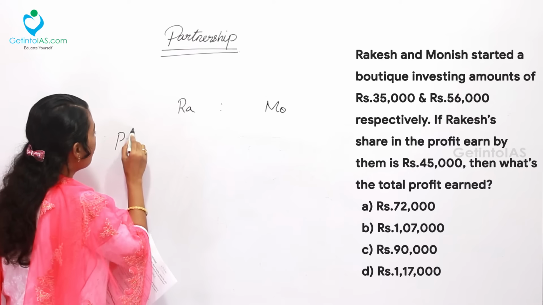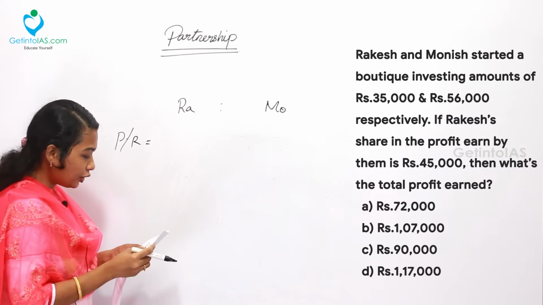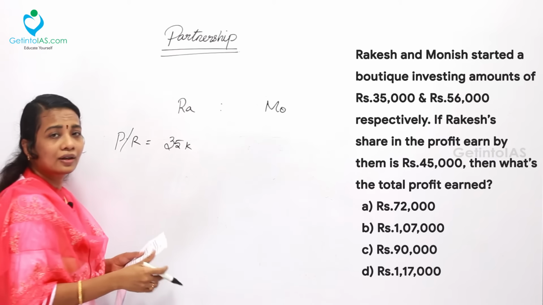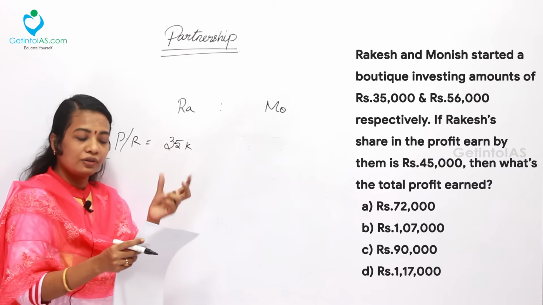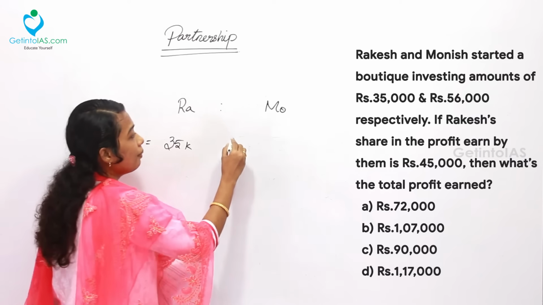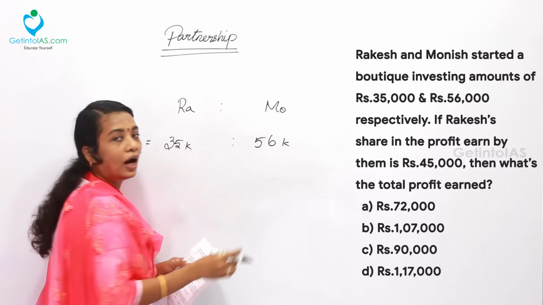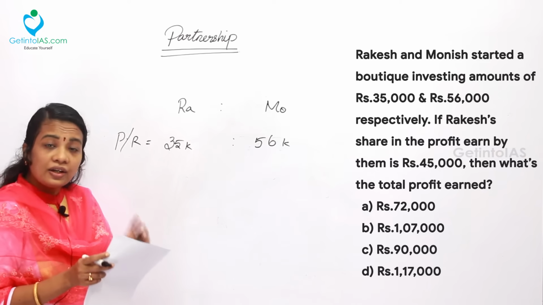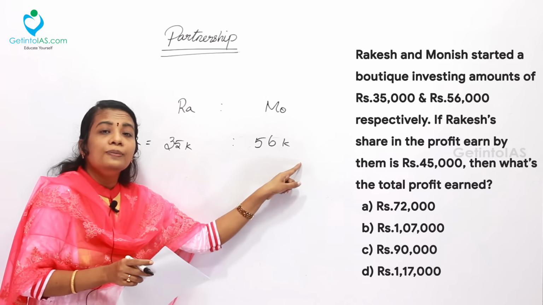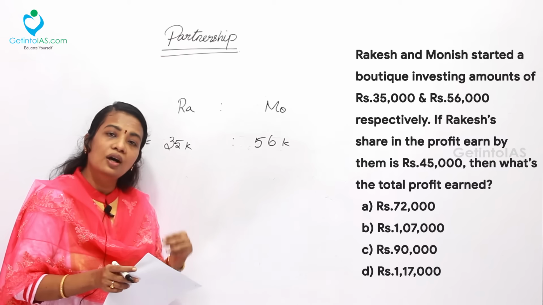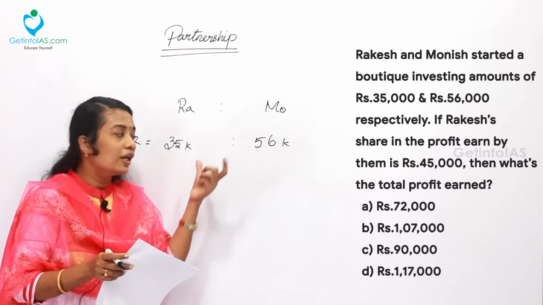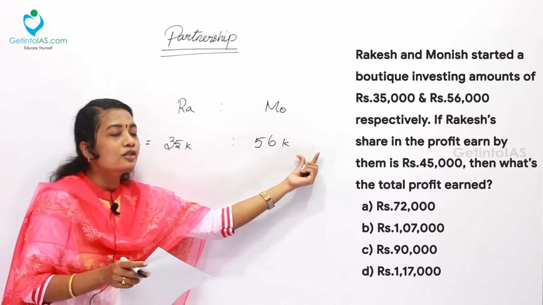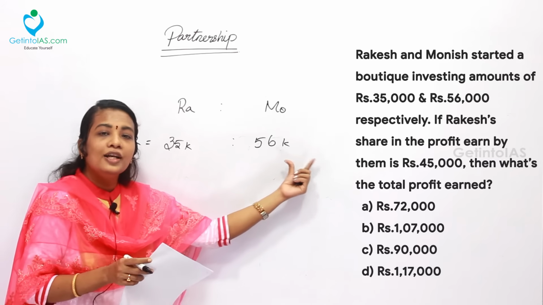So let me take the profit ratio. Investment of Rakesh is 35,000. Hereafter we can write 35k like that, because we can save the time of writing all the 3 zeros. Then the next one, 56,000 by Monish, so here I am taking 56k. Then, nothing is given regarding the time factor, which means both initially invested for the same time. That is, if he spent the amount for 1 year, the other is also for 1 year. If he is for 6 months, the other is also for 6 months.